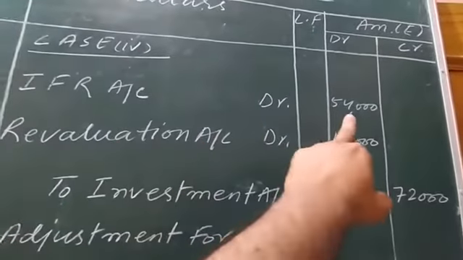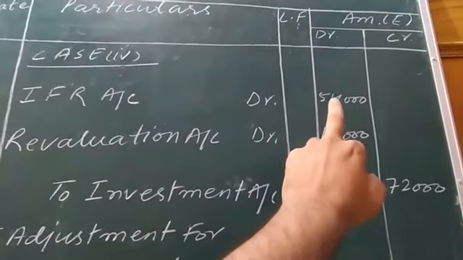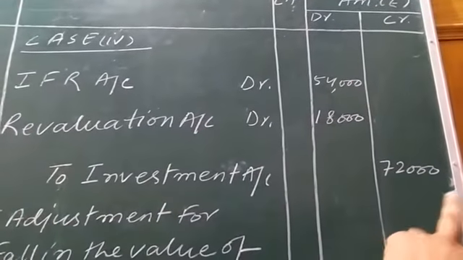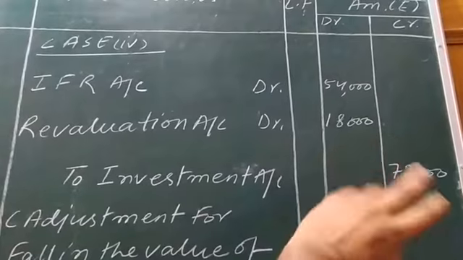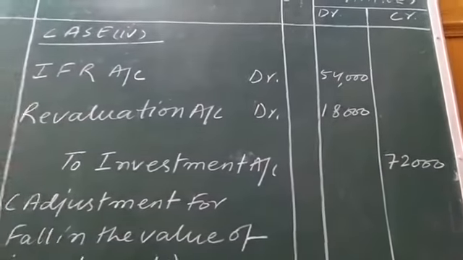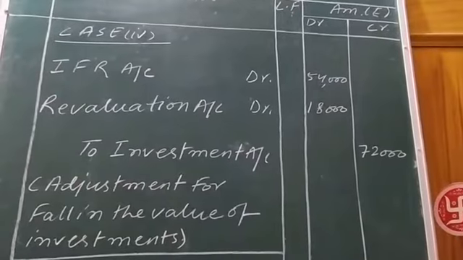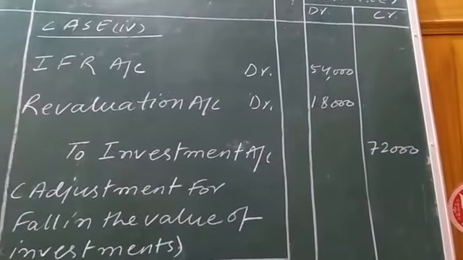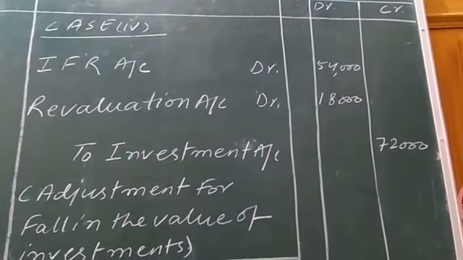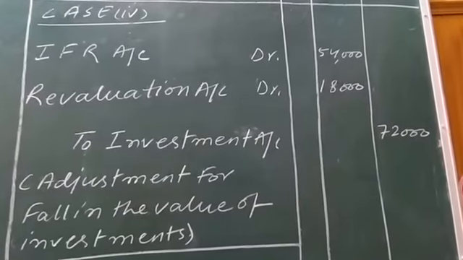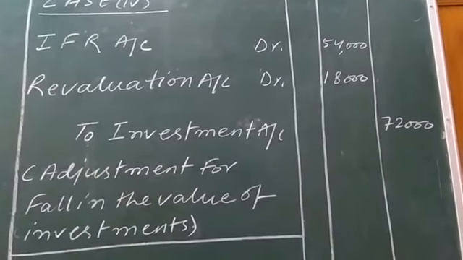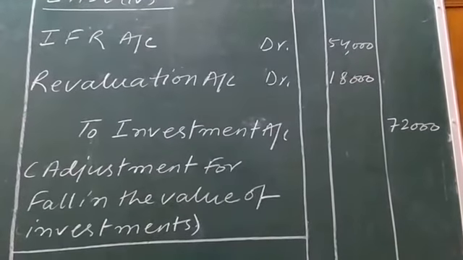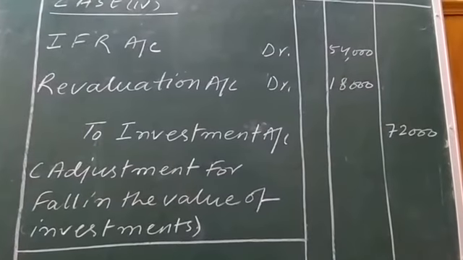Investment fluctuation reserve, as we have on the liability side within the firm, is 54,000, but fluctuation was of rupees 72,000, which was 18,000 in excess of IFR maintained by the partnership firm. Means beyond expectation there was a loss in the value of asset, and the increased value of investment fluctuation was 18,000 in comparison to IFR 54,000 rupees. This increased value will be shown on the debit side of a revaluation account, and further it's a loss.